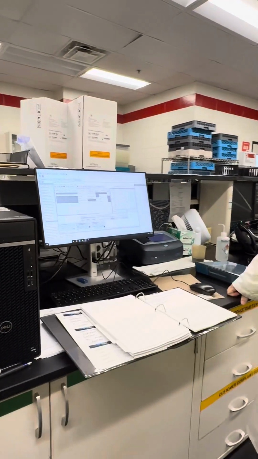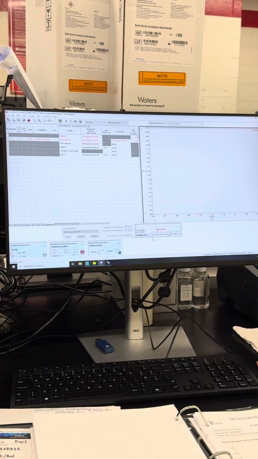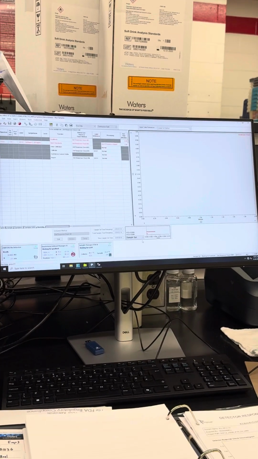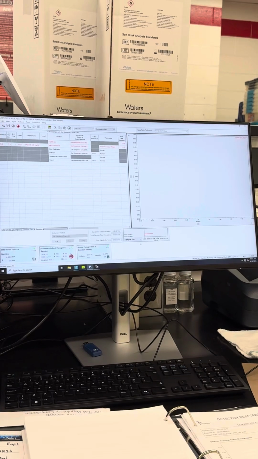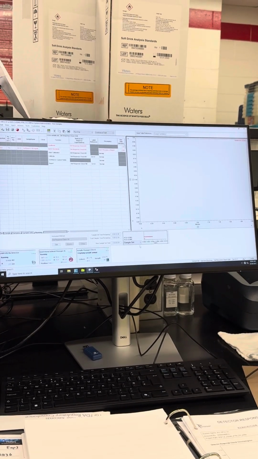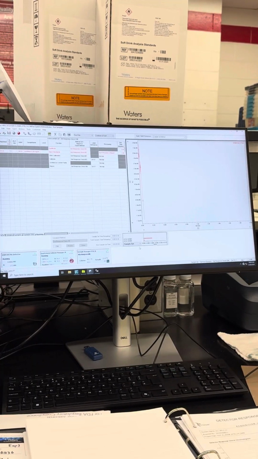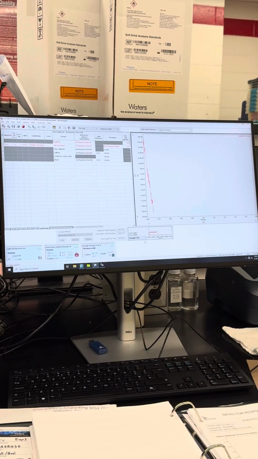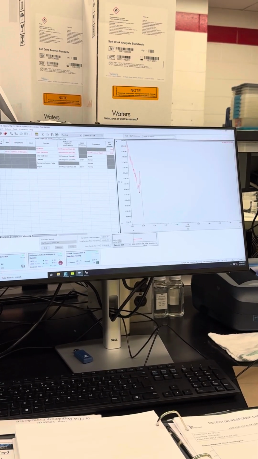Okay, and now we should see this gradient here. So here we go. There's our chromatogram. Once again, looks crazy, but our y-axis is really, really small.